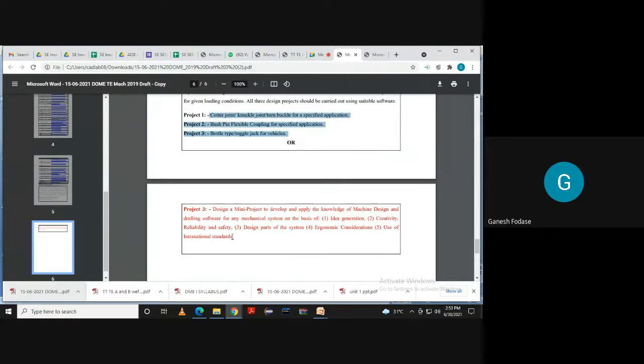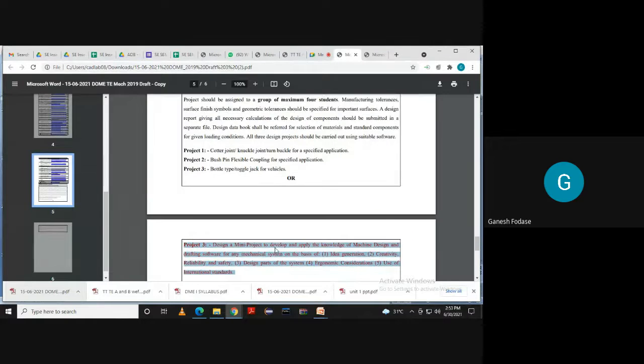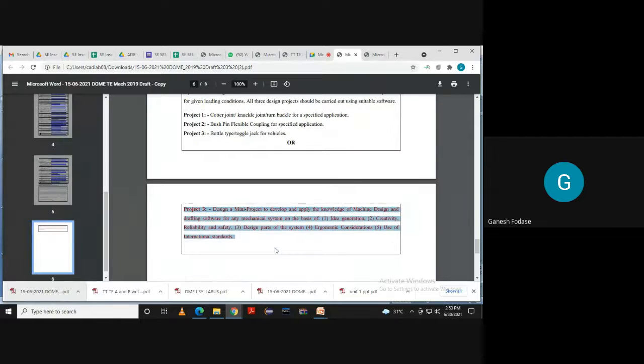Now tell me which drafting softwares you know till date. You are all aware of the softwares? Which drafting softwares are you used to? Am I audible?